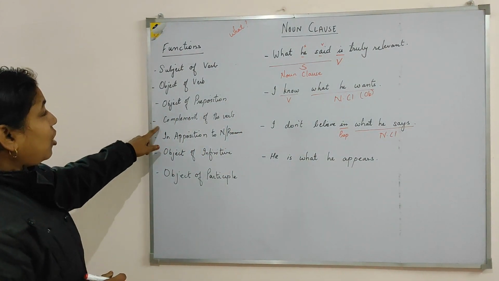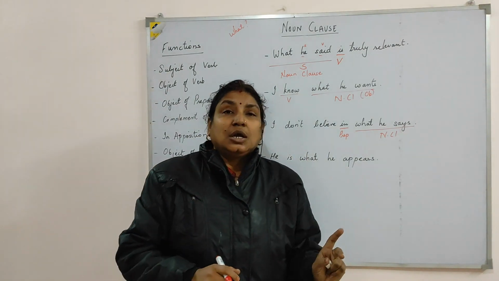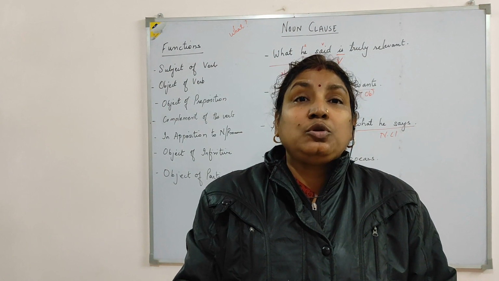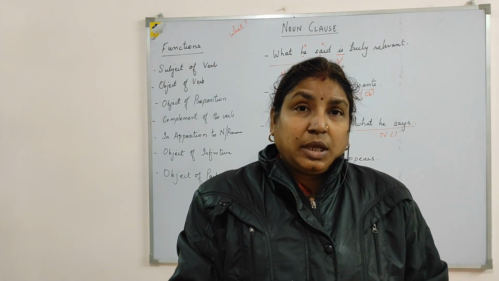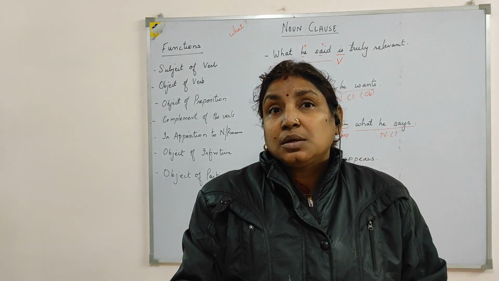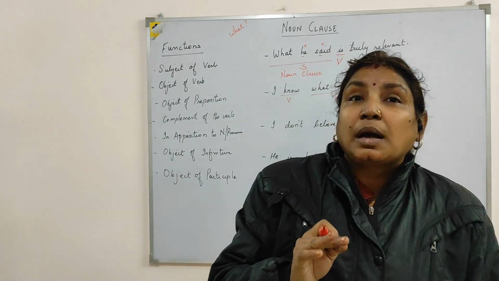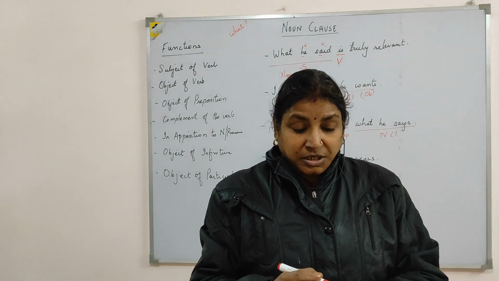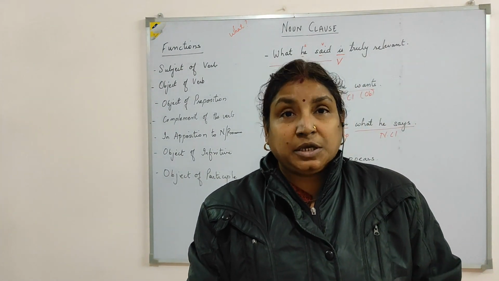Next function, complement of the verb. He is what he appears. Now where do we use a complement? Which type of verb uses complement? Can anyone guess? A complement completes the meaning of the verb. We have already studied three types of verb: transitive, intransitive and verb of incomplete predication.